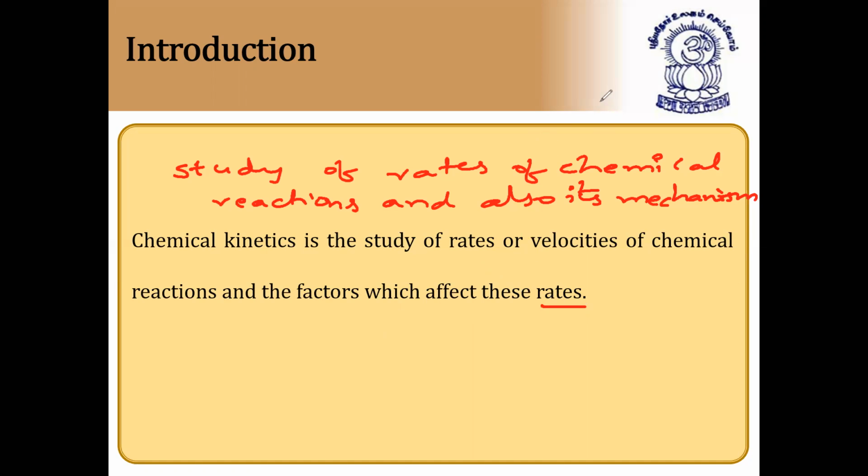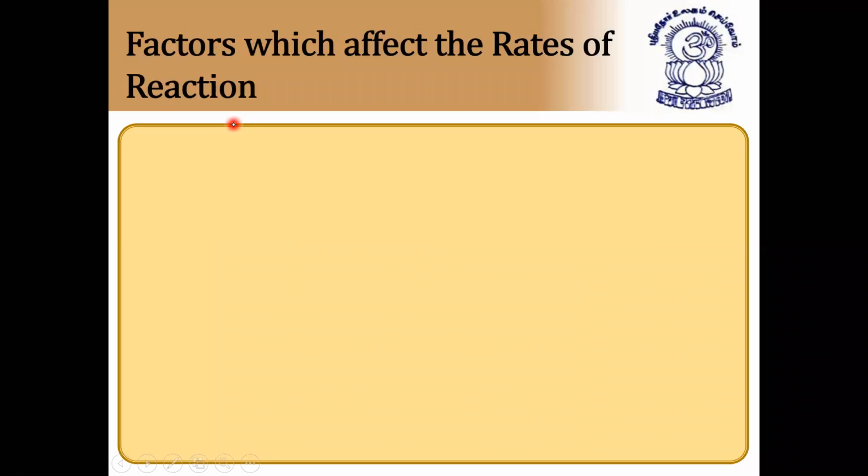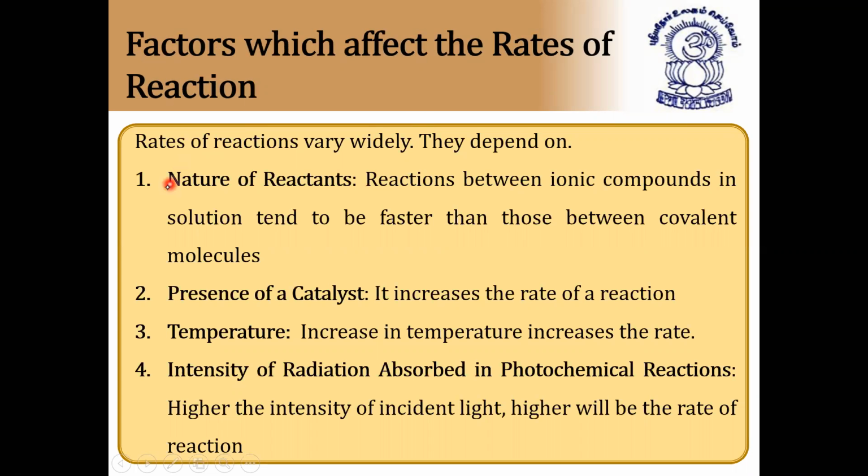Now we are going to discuss what the factors are which affect the rate of a chemical reaction. First, the factor is nature of reactants. Reactions between ionic compounds, you know, ionic compounds means bond formed between metal and non-metal. Ionic compounds in solution tend to react faster than covalent molecules.